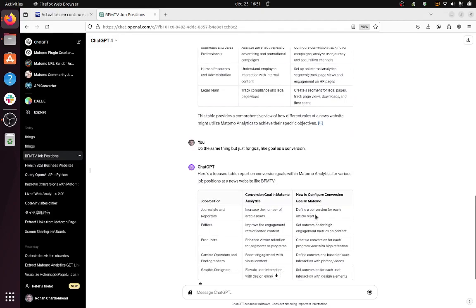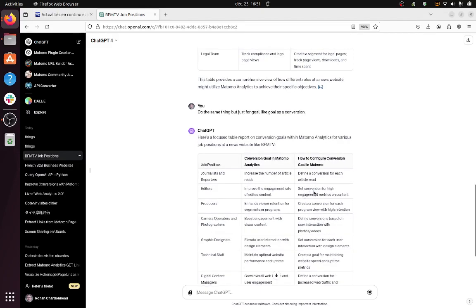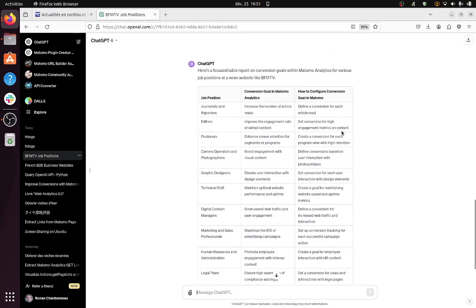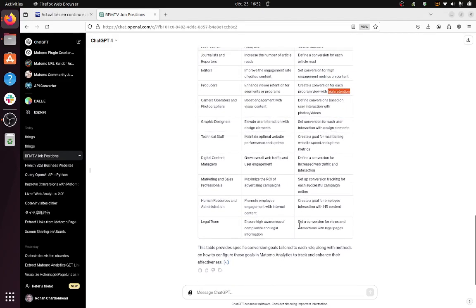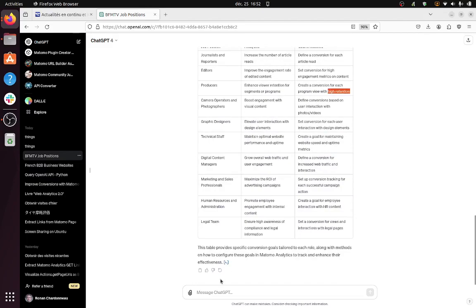Okay, so this is interesting. You see, now it changed it directly. It says, okay, when one article gets read, just get one conversion. High engagement in content. So here at the engagement rate, we will definitely need to get more information about this. Give me a specific example, because we're expecting figures here. For each program view at high retention, same thing over here. What does high retention mean? For the legal team, set a conversion for views and interaction with legal pages. Okay, so add me a fourth column with figures.